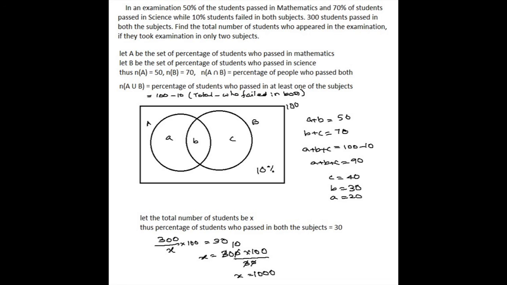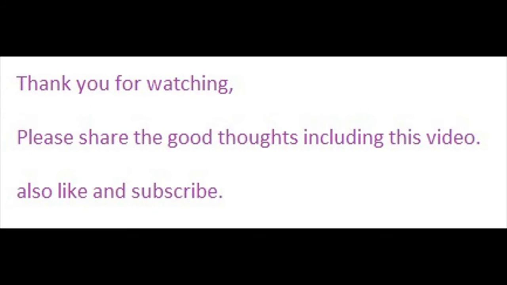Now let the total number of students be X. How do we find the percentage of students who passed in both? Here we found the percentage of students who passed in both is 30. Now how do we find the percentage of people who passed in both the subjects? The number of people who passed in both the subjects divided by the total number of people, times 100. So 300 by x into 100 is equal to 30%, because we found it is 30% of the people who passed. So 300 by x into 100 equals 30.